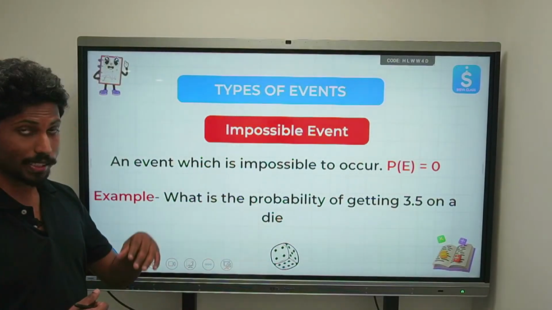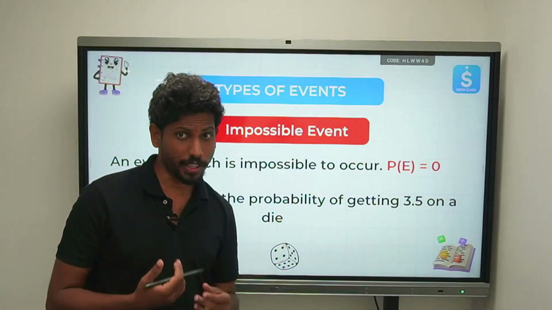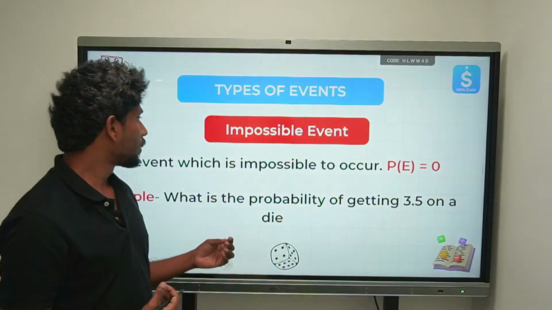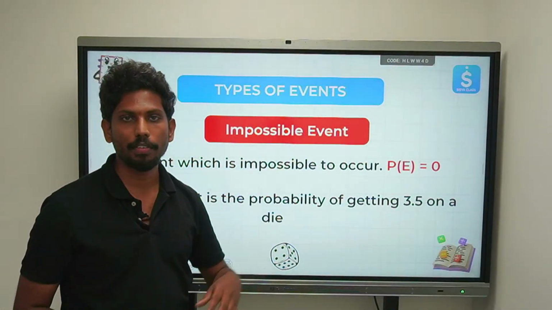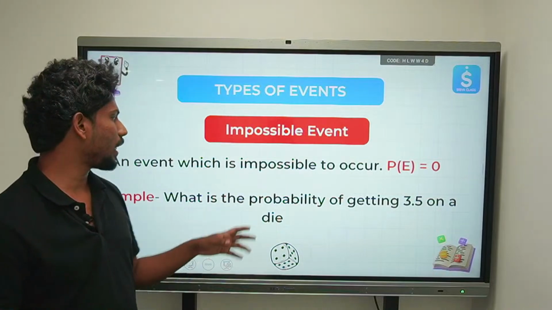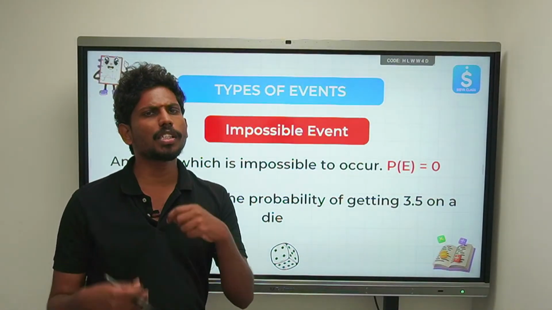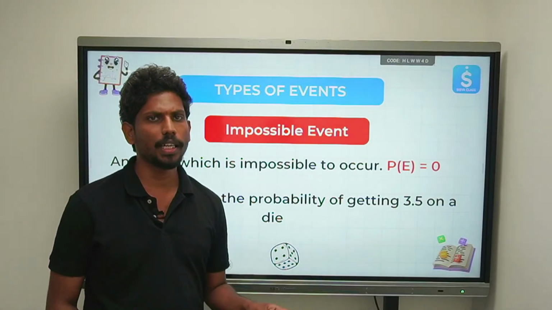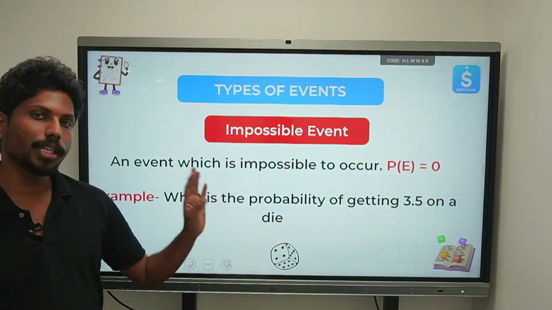Okay. Now let's go to the next part of the phase, that is event. As we have discussed what an event is, now we are going to see the different types of events. The first one we are going to discuss is the impossible event. What is an impossible event? It is an event which is impossible to occur. There is no chance that the event can occur, not at all a possibility.